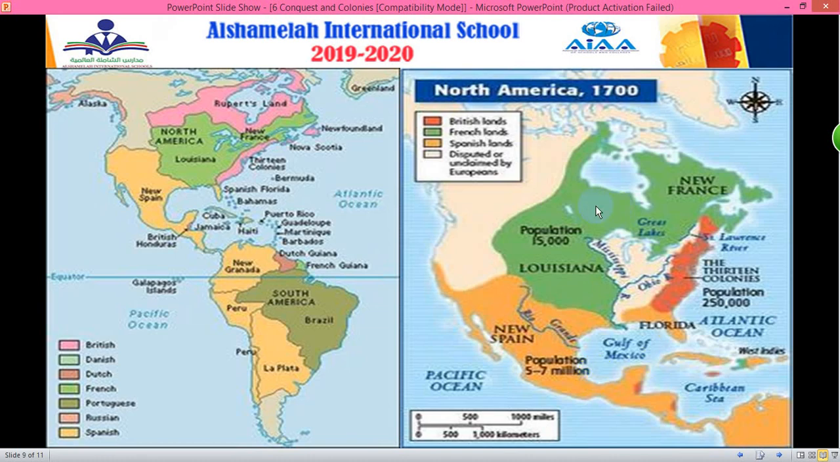You can see here we have some maps, okay, and these maps are showing different empire lands. For example, this area is showing British lands, and this area is showing French lands, and this area is showing Spanish lands. There is another map. You can see different areas have different colors, so you can get the ideas easily from the map.